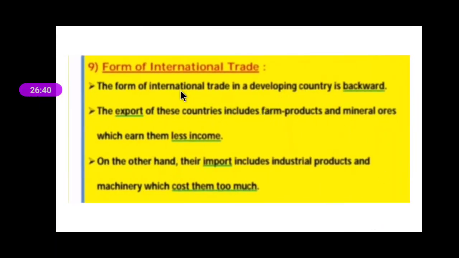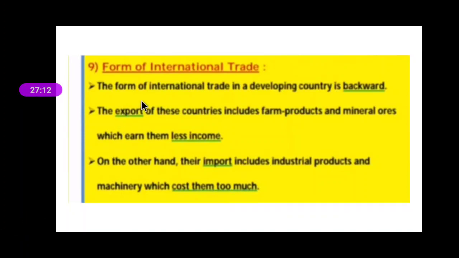The last feature is the form of international trade. The form of international trade in a developing country is backward. The export of these countries includes farm products and mineral ores which earn them less income. On the other hand, their import includes industrial products and machinery which cost them too much. So the international trade of a developing country is very backward.